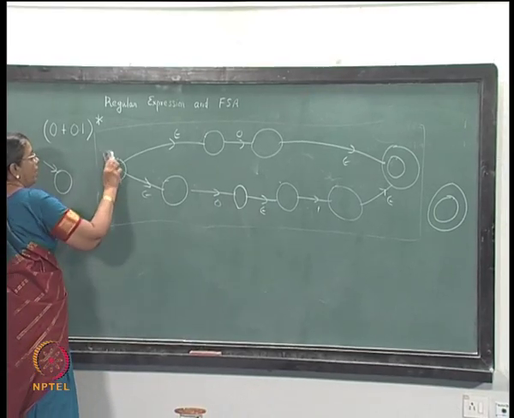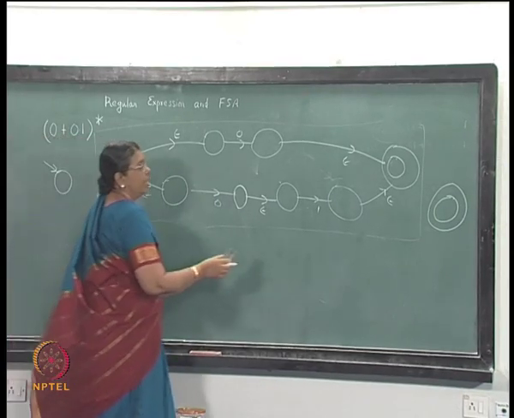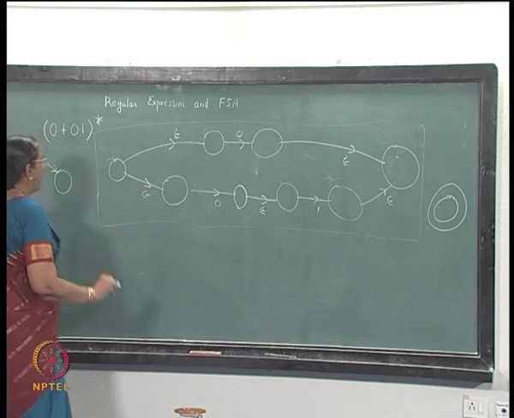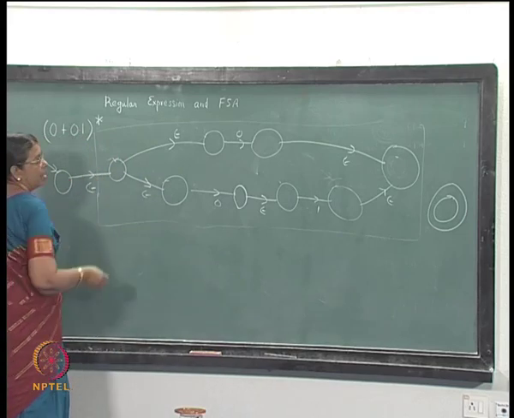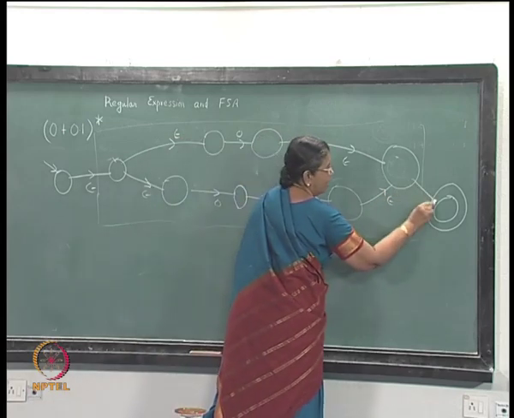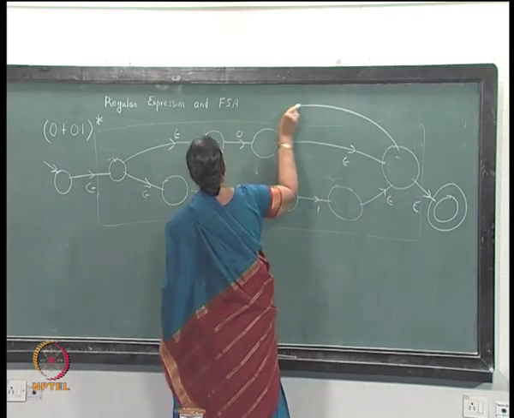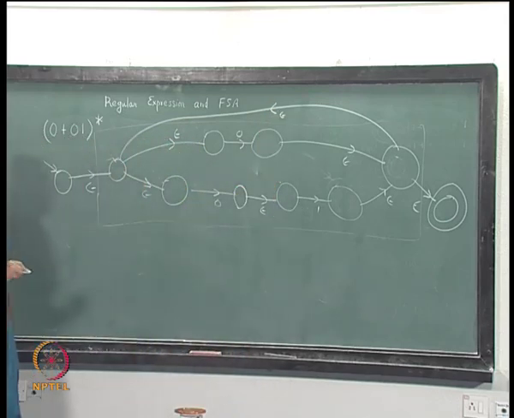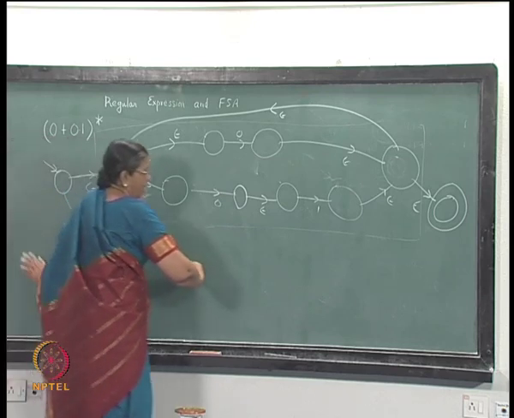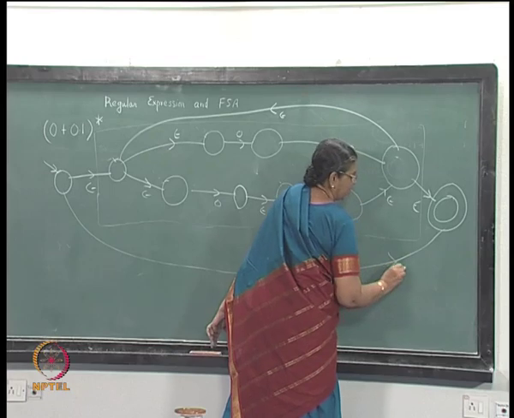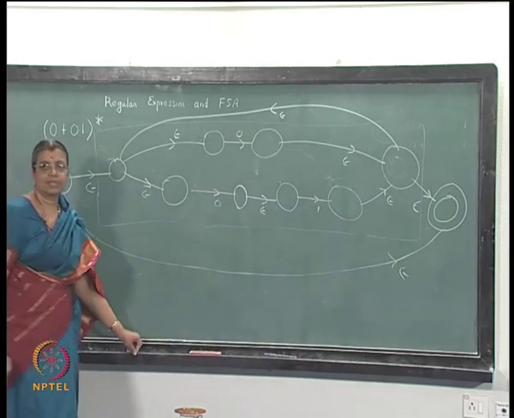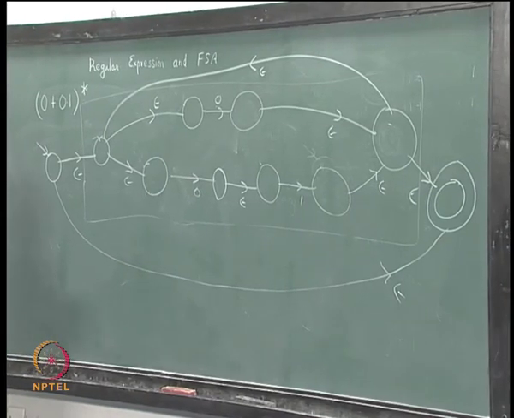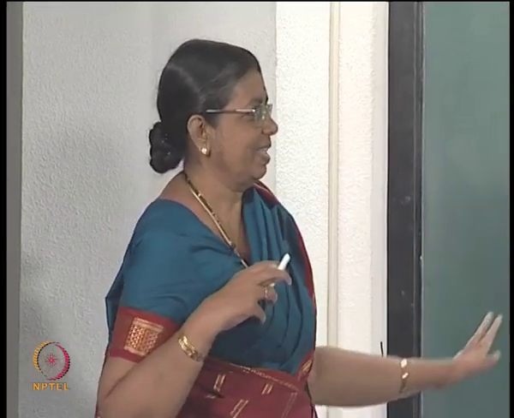So, you will not make this an initial state, this will not be made the final state, and you will add epsilon transitions here, an epsilon transition here, an epsilon transition here, and then an epsilon transition here. Systematically, if you construct using the construction we used, you will construct this.